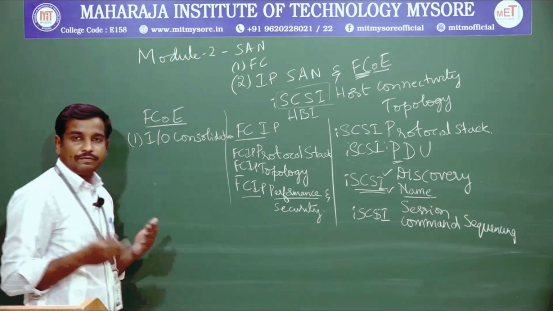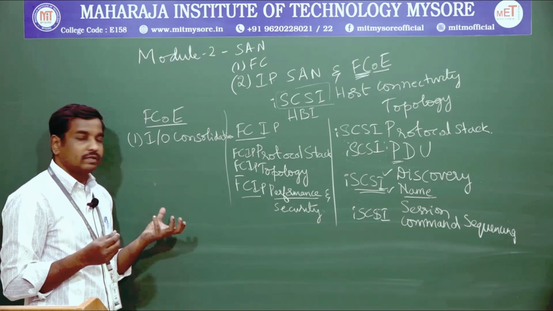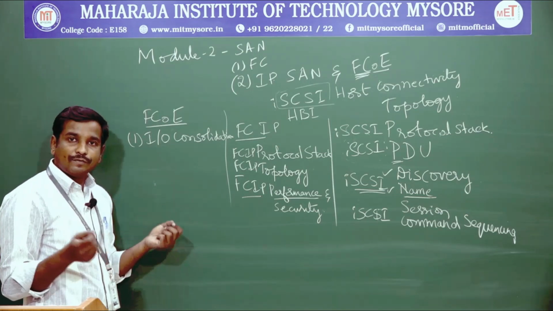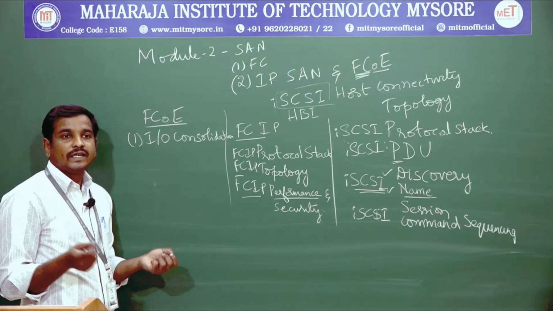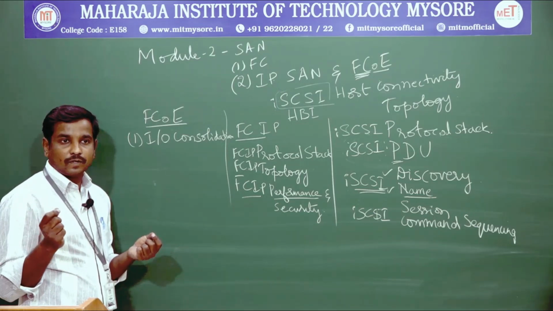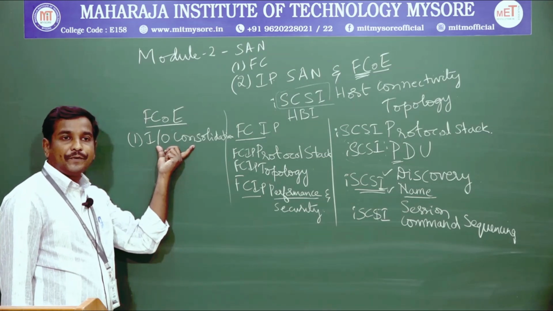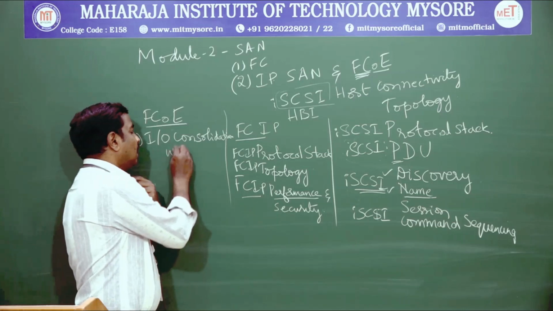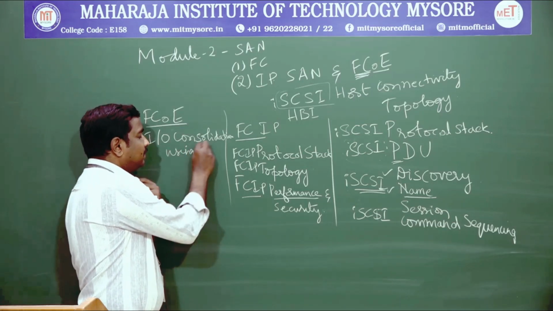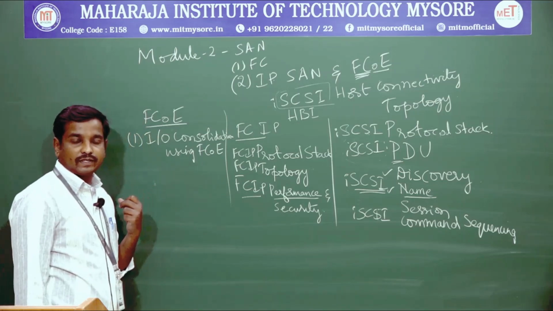That means whenever we are connecting one device to another device, we connect them along with some buses. Initially that bus is made to connect with the internet protocols. How do we make the consolidation of IOs using our Fibre Channel extended connections? That is one thing we will discuss.